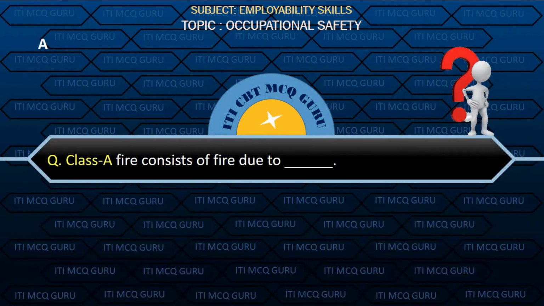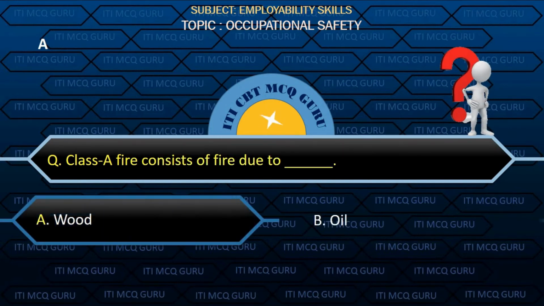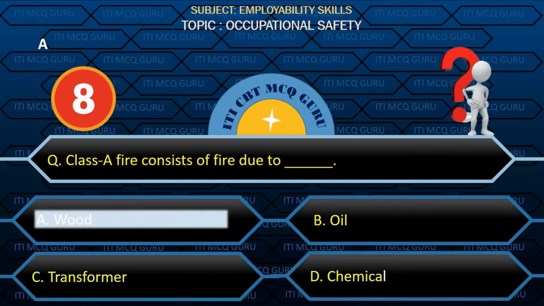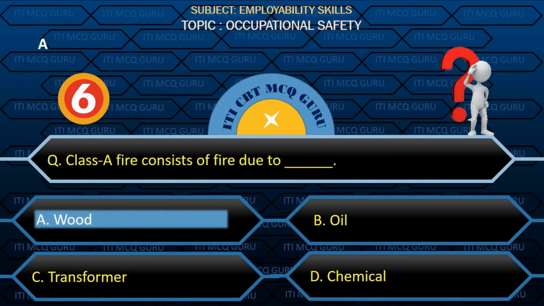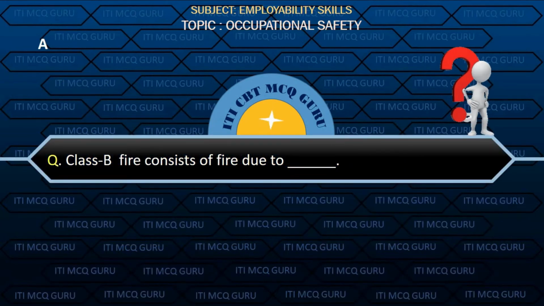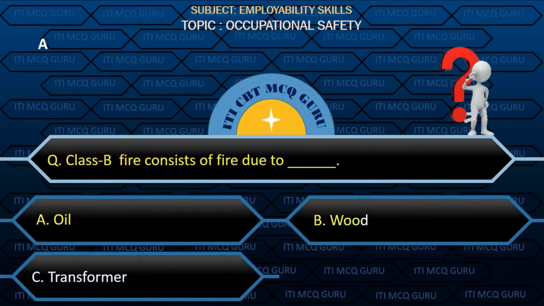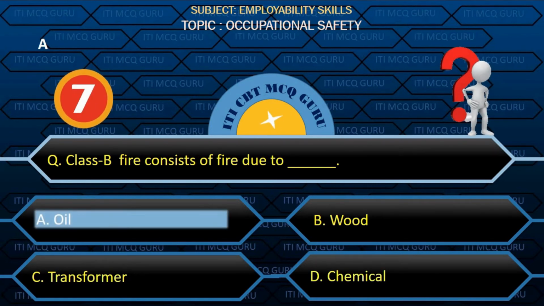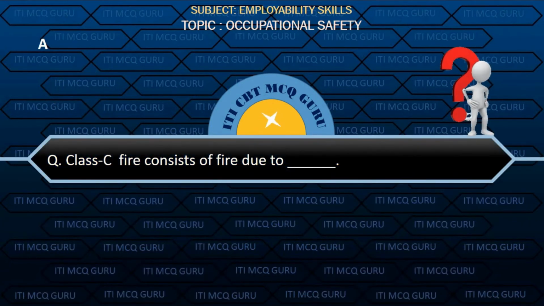Class A fire consists of fire due to? Option A, wood. Class B fire consists of fire due to? Option A, oil. Class C fire consists of fire due to?